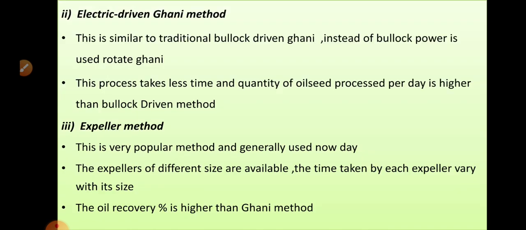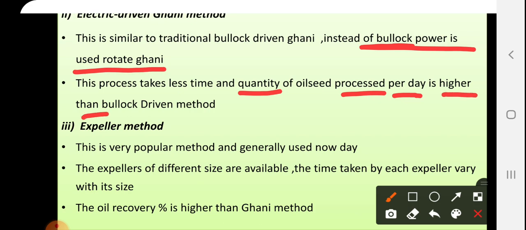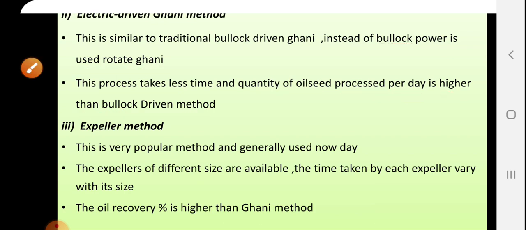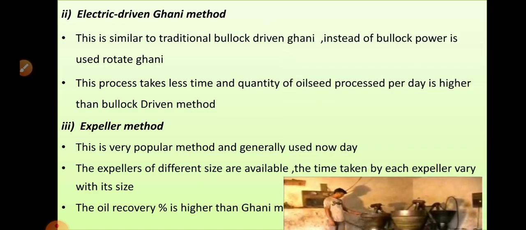Then the second method, the electric driven ghani method, is similar to the traditional bullock driven method, but instead of a bullock they replace it with electric power or electric machines. This process takes less time, and the quantity of oilseed processed per day is higher than the bullock driven method. A structure like this one.